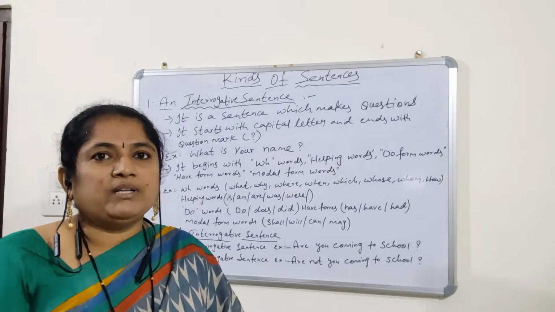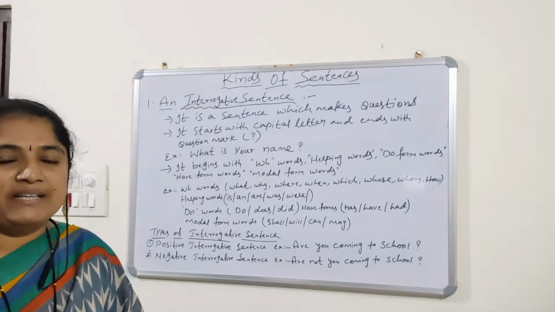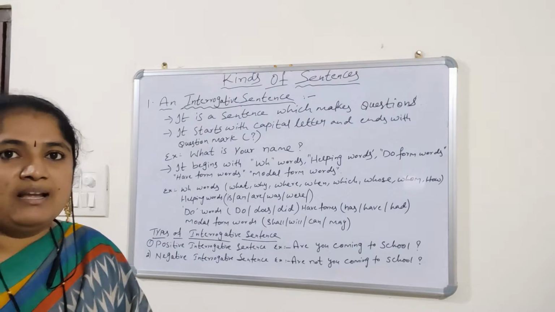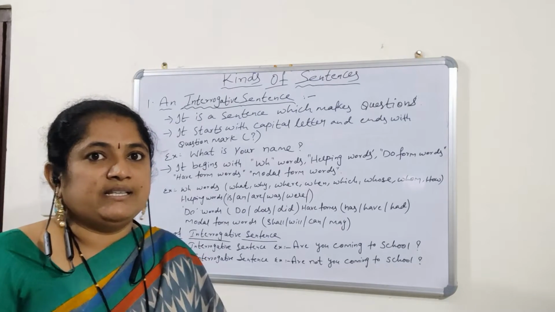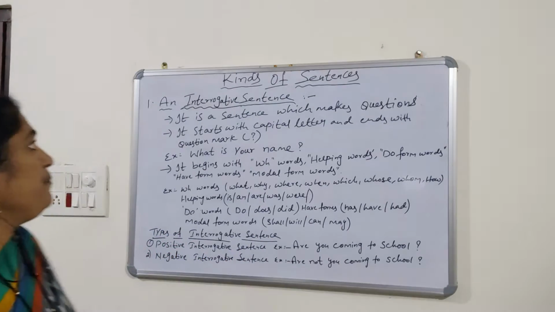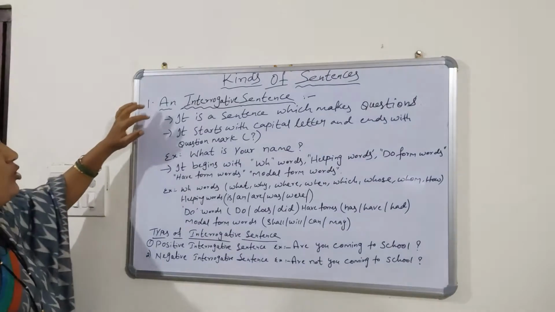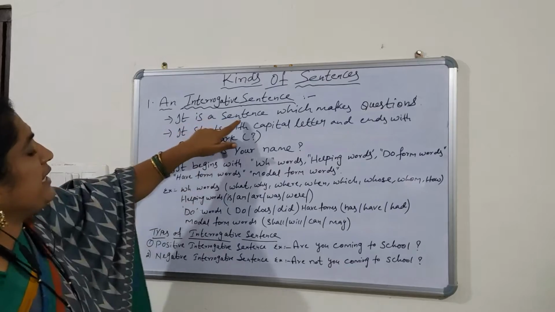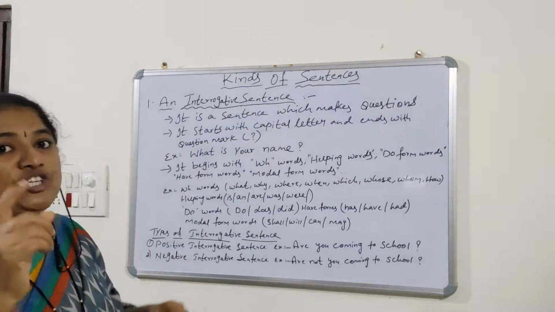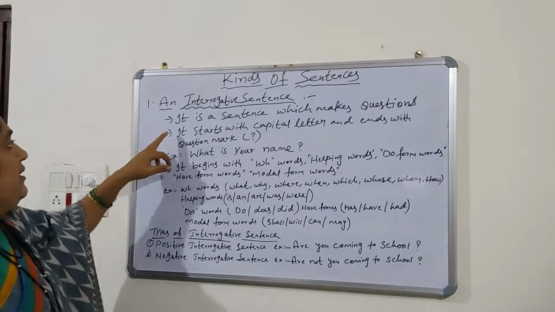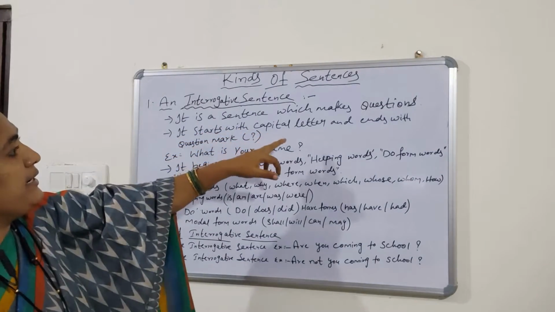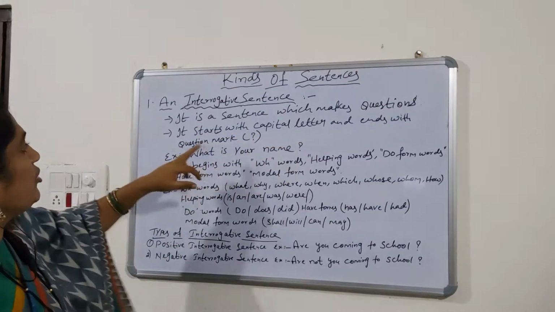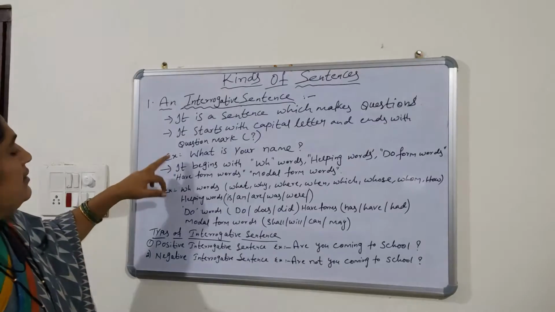Today we will discuss the second type of sentence, which is called an interrogative sentence. Let's have a view here. Let us see what an interrogative sentence is. It is a sentence which makes questions. It starts with a capital letter and ends with a question mark. Example,